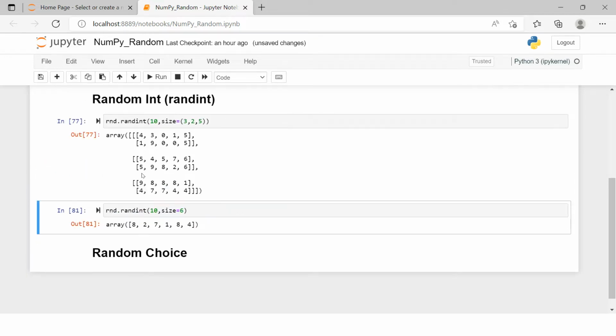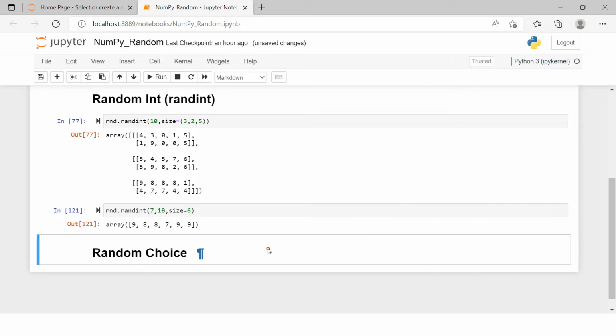Every time you hit enter, it's gonna give you an array of 6 elements, but that will always be less than 10. Now if you want to make it specific, let's say between 7 to 10, and then you hit enter, it's always going to be between 7 to 10, but that will be a set of 6 numbers, and numbers will be repeated, because there could be just 3 possible numbers, so they will have to be repeated. I just hope that it is clear to you.